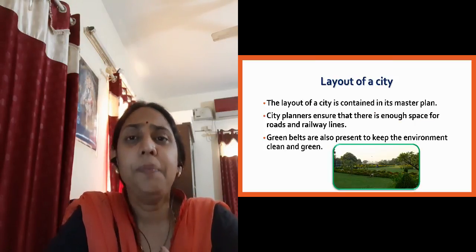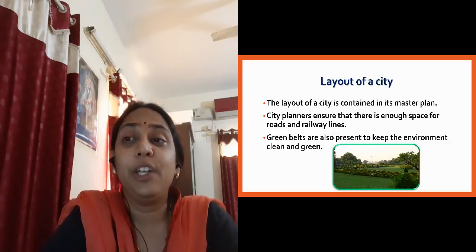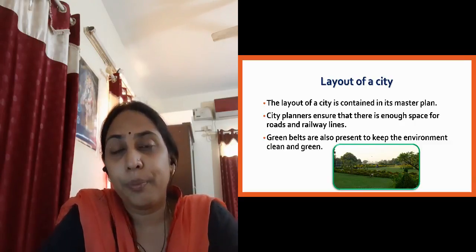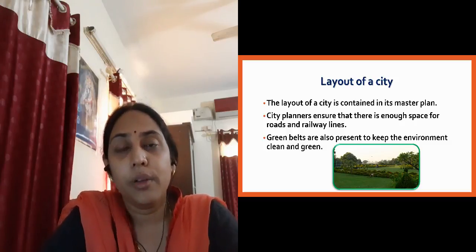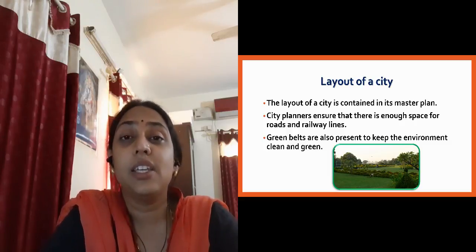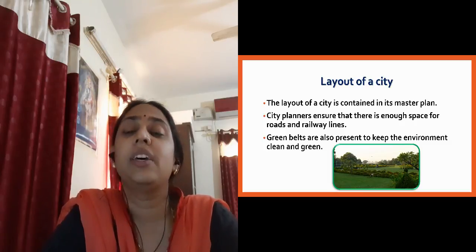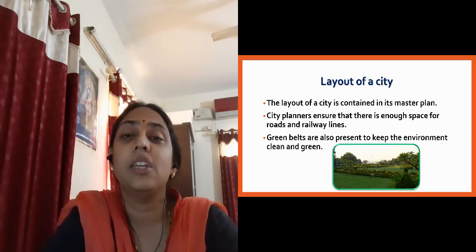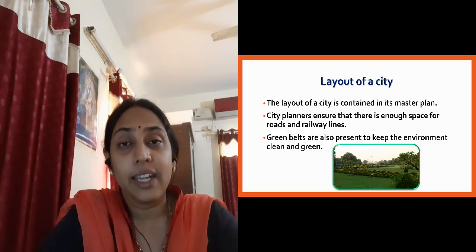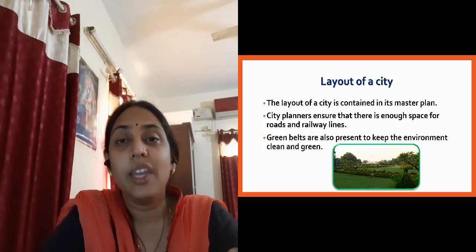So when a city is planned, there are a lot of things that need to be taken care of. So before establishing a city, a big master plan is generally made, and everything is taken care of. Where should be the residential areas, where should be the industries, where should be the commercial areas, so that people can get all the facilities very nicely, and they won't get troubled for different things and utilities,